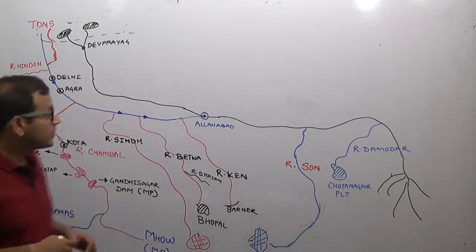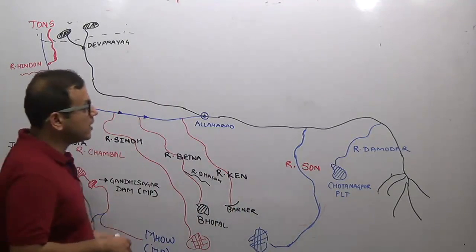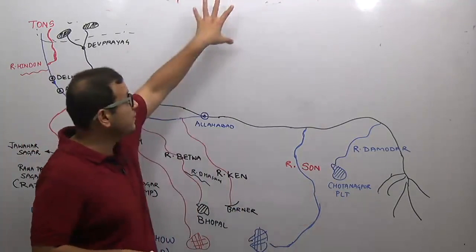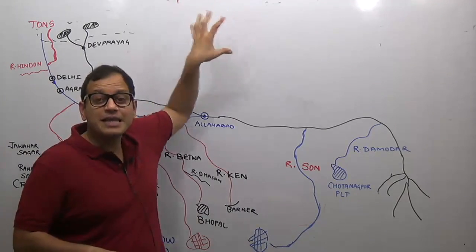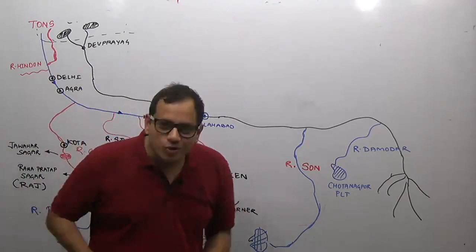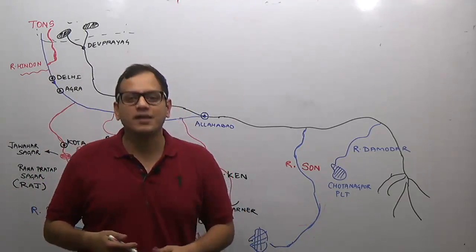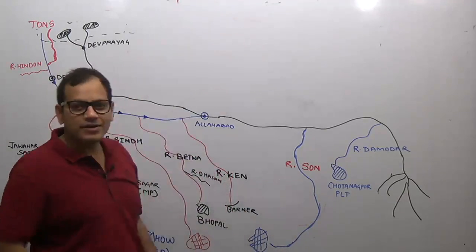So welcome back to the study of the third part of the Ganga river system. In this we will study the river tributaries of Ganga, which are the Himalayan tributaries. And most of the Himalayan tributaries of river Ganga are left bank or right bank tributaries.